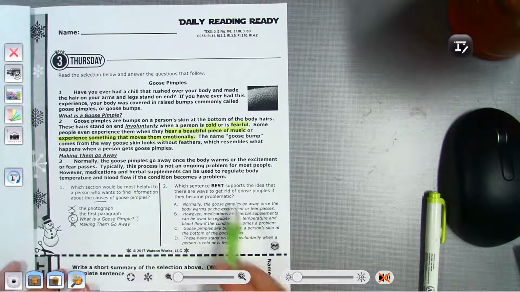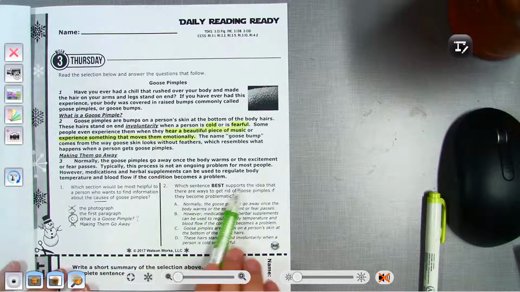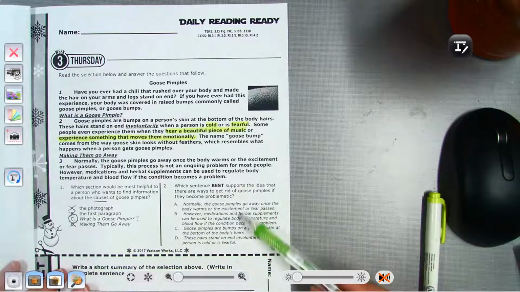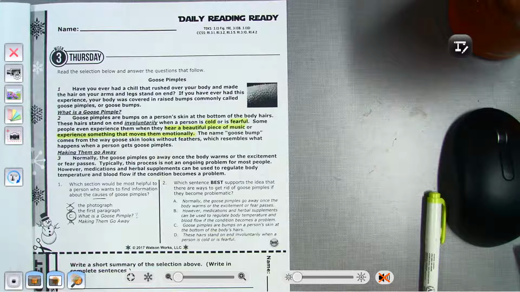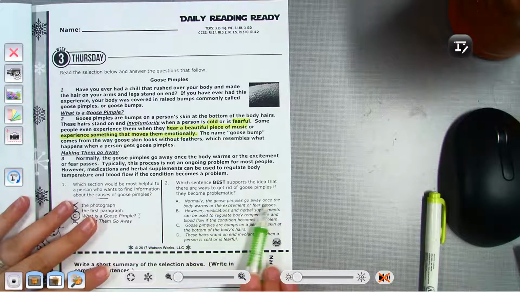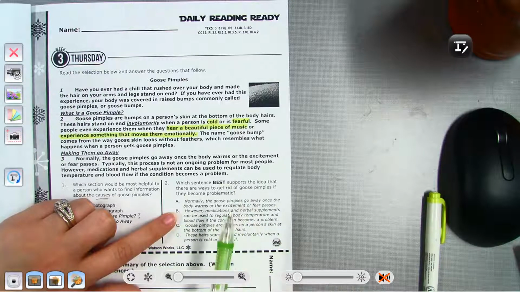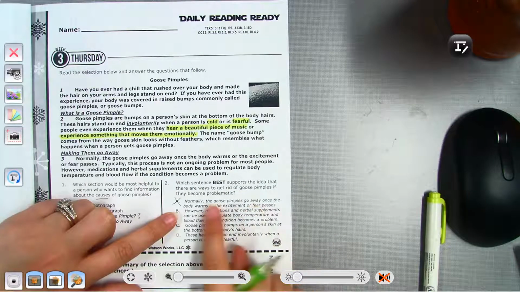Okay, number 2. Which sentence best supports the idea that there are ways to get rid of goose pimples if they become a problem? So which one of these sentences is going to support that idea? That means which one is going to help us know that if they become a problem, there are ways to get rid of it. So A, normally the goose pimples go away once the body temperature or excitement or fear passes. So that one, no, because we're talking about ways to get rid of them if they're problematic. This sentence is saying that they can go away easily.